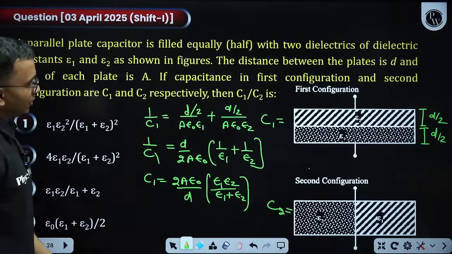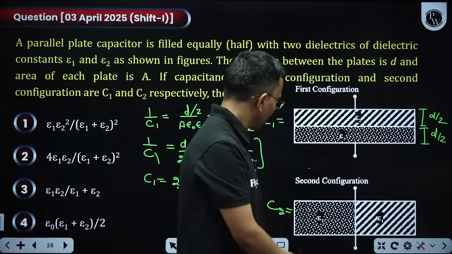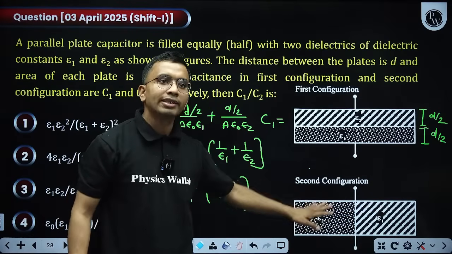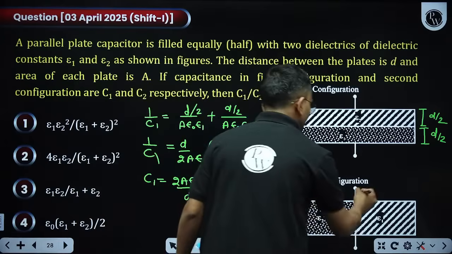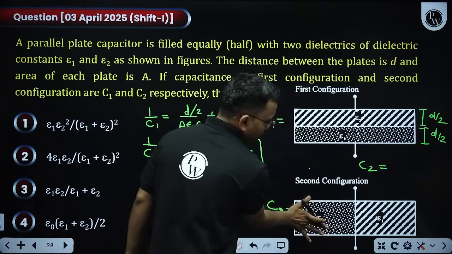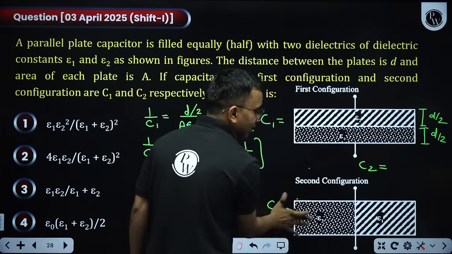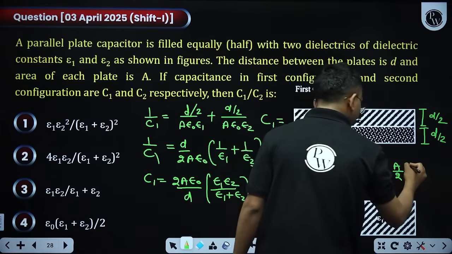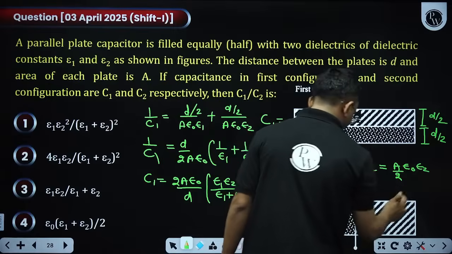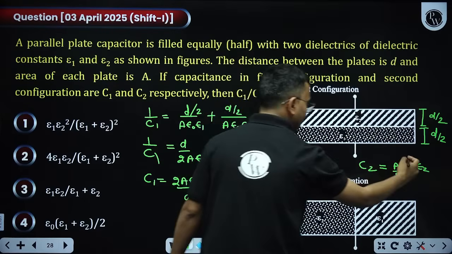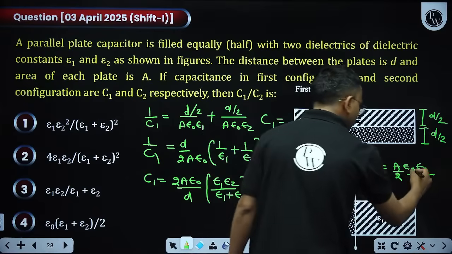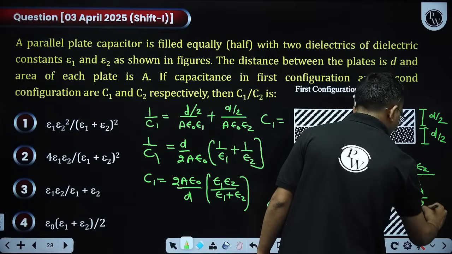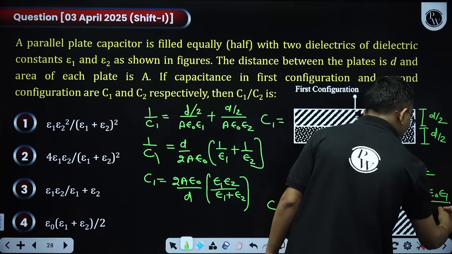I got my C1. Now write for C2 also. For C2, these two are in parallel, so just add them. Parallel equivalent finding is very easy. So C2 is equals to this capacitance, here area is half, so A by 2 into epsilon naught into epsilon 2, divided by d, plus, for the other one, A by 2 into epsilon naught epsilon 1 divided by d.